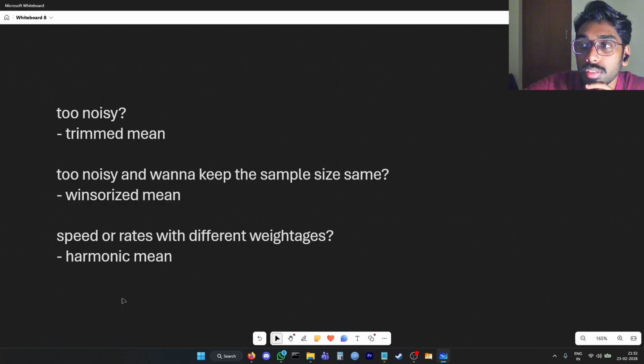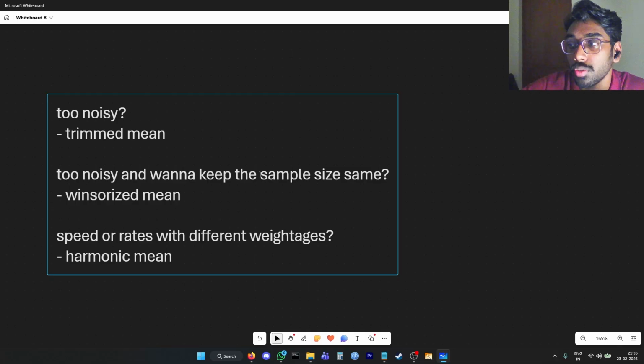So in real world cases, we can use something called a trimmed mean, which basically means that we're going to cut off a certain percentage of our data points. So if we have a lot of outliers on both ends, we can cut off 5% from the top, 5% from the bottom. What that means is a majority of the outliers are going to be cut out. So now we have a more even distribution and we'll get a more promising or realistic mean.